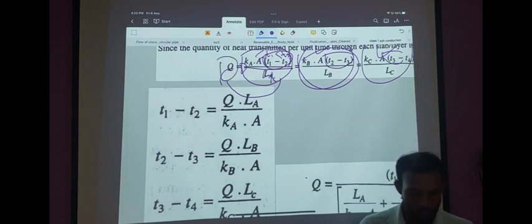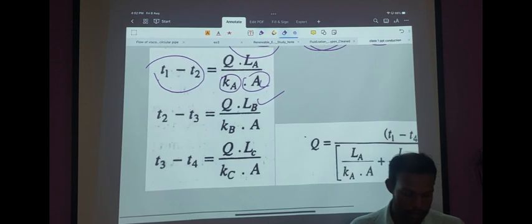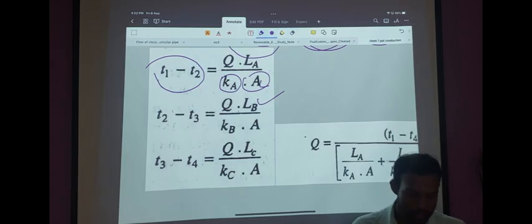We can write for the first wall the temperature differential equals Q dot length of the first wall divided by thermal conductivity of the first wall dot area of cross section. Similarly, the temperature differentials of the second and third wall are written here.